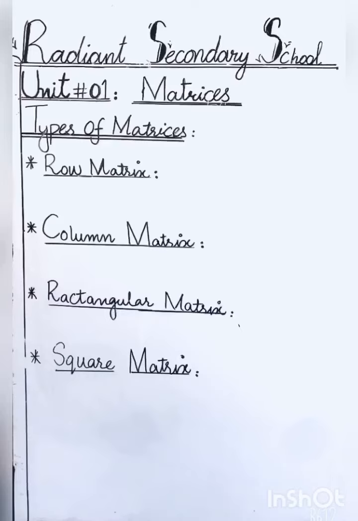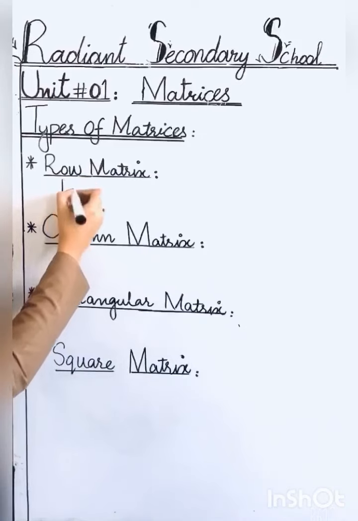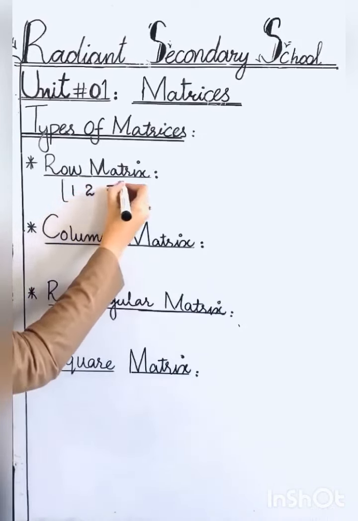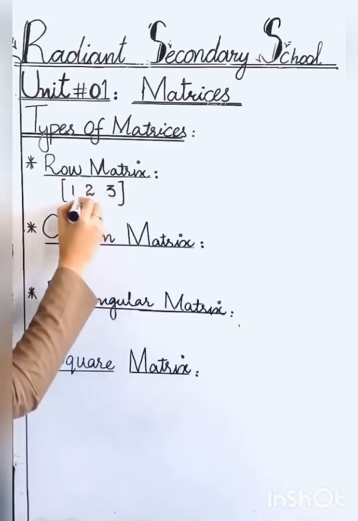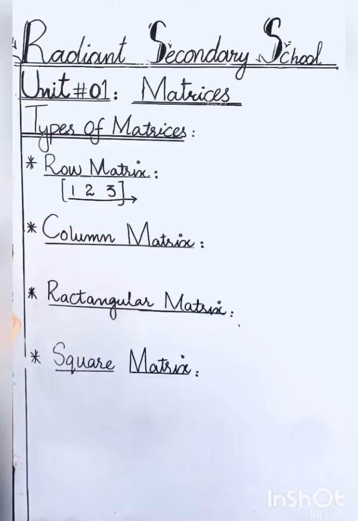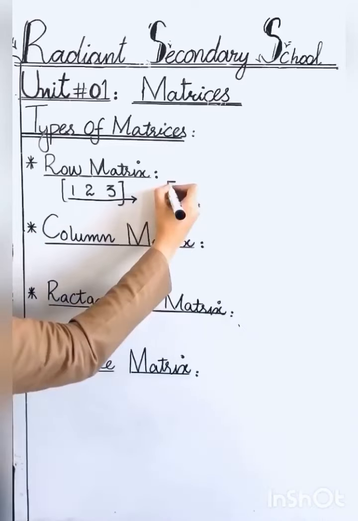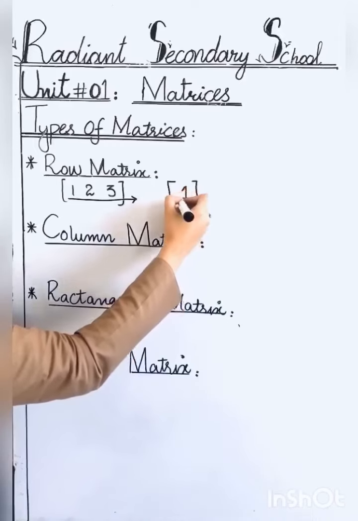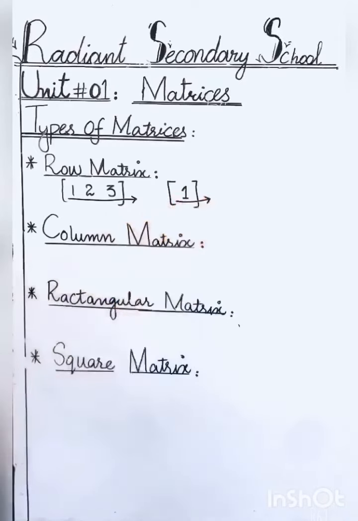So first type of matrix is row matrix. A matrix which is having only one row. This is a matrix. And this matrix is having only one row is called row matrix. This is also row matrix because it is having only one row.